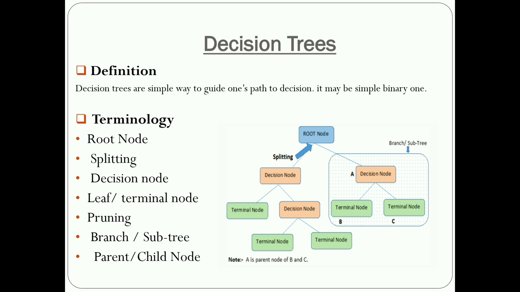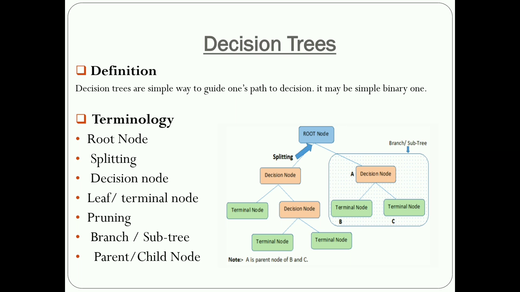This decision tree is one of the machine learning supervised learning methods. In a decision tree, we use divide and conquer techniques and algorithms. With the help of the algorithm, we divide the tree. There are some algorithms there, and later I will explain how exactly the decision tree works.